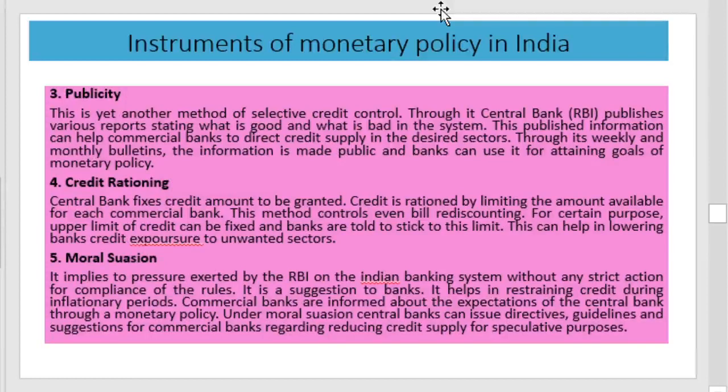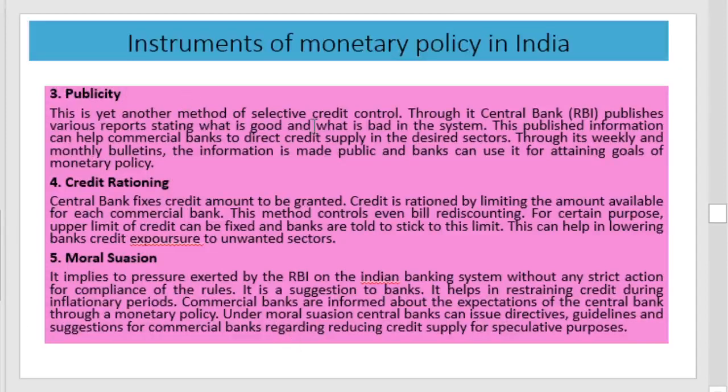That is, the central bank uses its various mechanisms for publishing the activities to be done during that particular situation. Then fourth one is credit rationing. Credit rationing means limiting the amount of credit to various sectors in the economy. Then fifth one is moral suasion. Moral suasion means giving suggestions to the bank. It helps in restraining credit during an inflationary period. Commercial banks are informed about the expectations of the central bank through the monetary policy. That is what the central bank will give as suggestions to the commercial banks. That is moral suasion, that is, suggestion as an instrument.